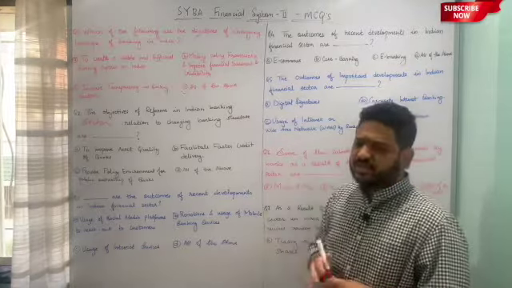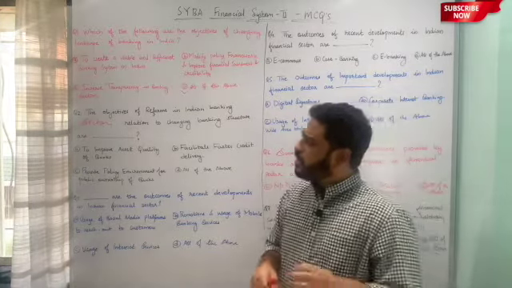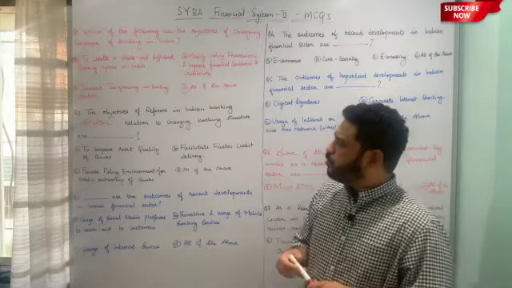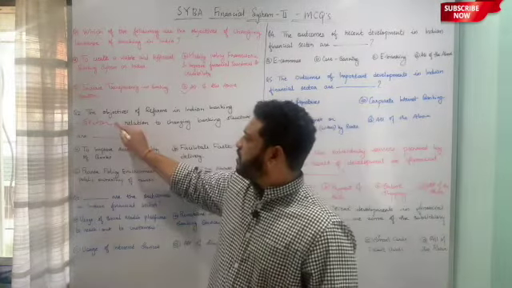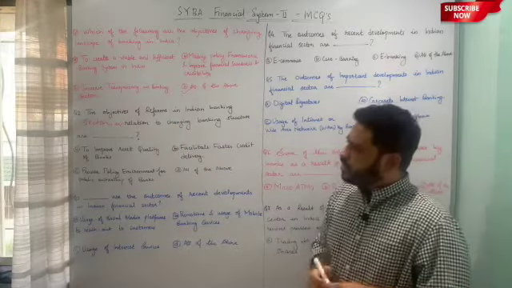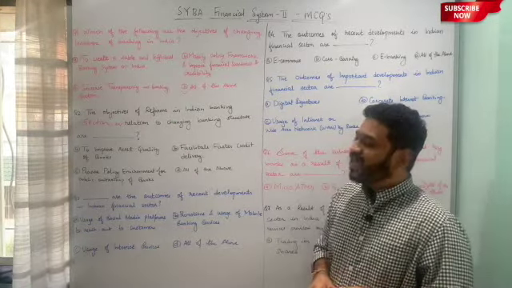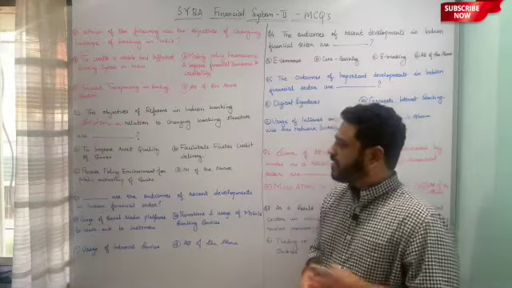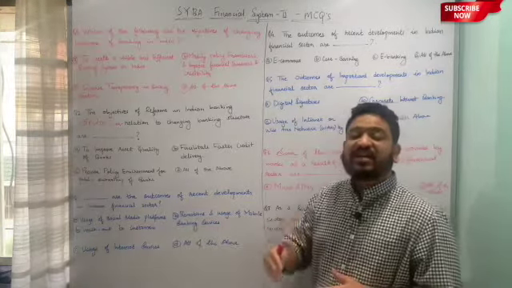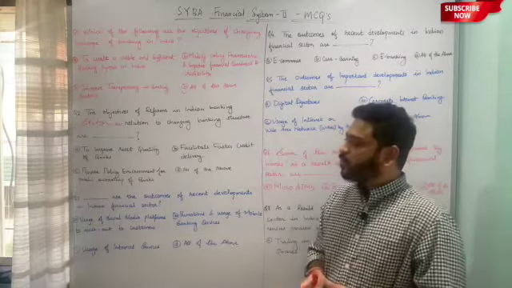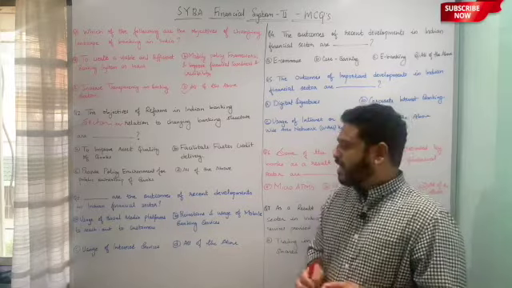Similar sort of question framed in a different fashion. The objectives of reforms in Indian banking sector in relation to changing banking structure are what? So here the first is to improve asset quality of banks, what kind of assets the banks have. Second is to facilitate faster credit delivery. The third is to provide policy environment for public ownership of banks, and the last is all of the above.